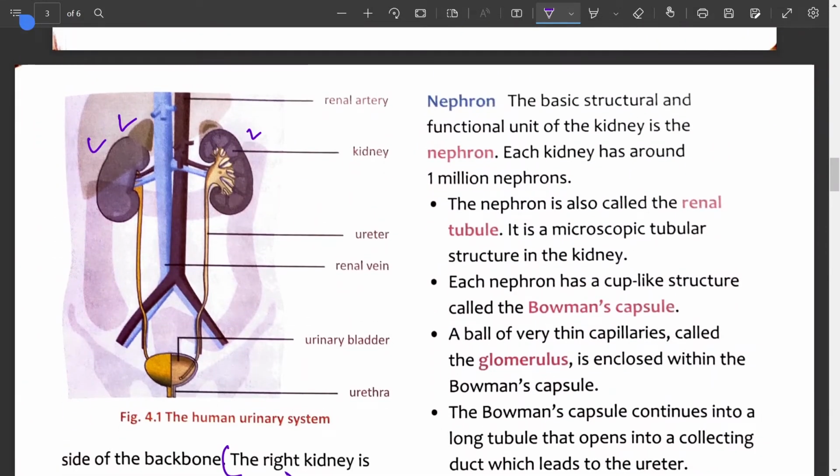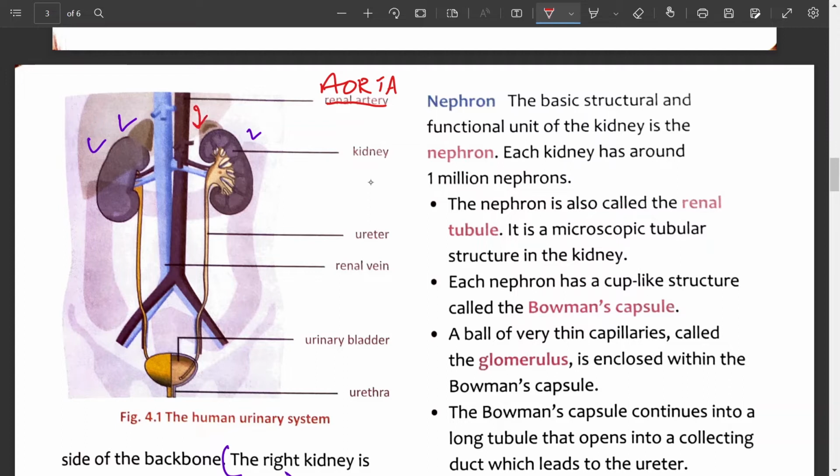Let us learn the human urinary system in this diagram. There are certain mistakes. Please rectify those mistakes. This is labeled as renal artery. This is not renal artery. This is called aorta. And how to identify?